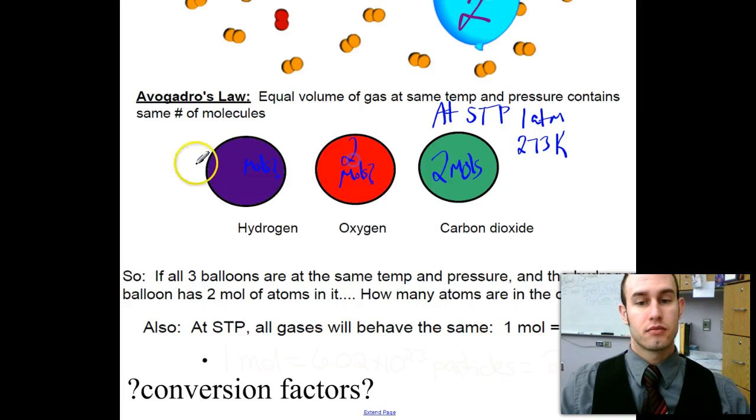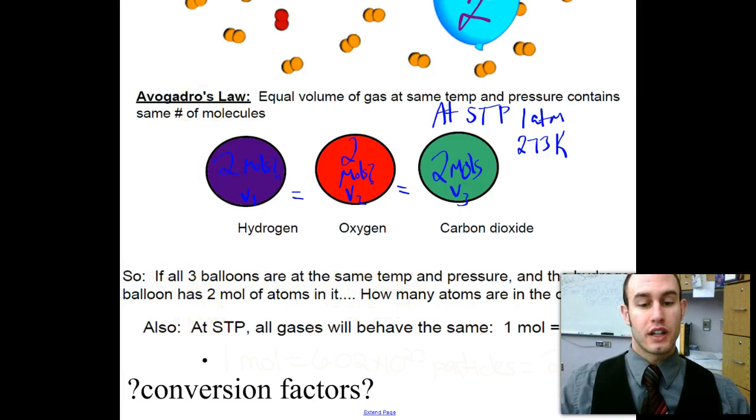The answer? 2. They're all 2 moles, because all the gases have the same volume. So volume 1 equals volume 2 equals volume 3. The volumes are all equal, so they all have the same number of moles of gas. That's Avogadro's law, which I stated down here in words.